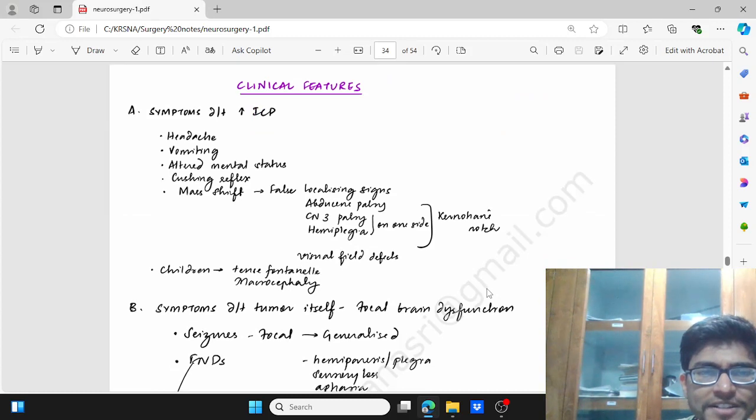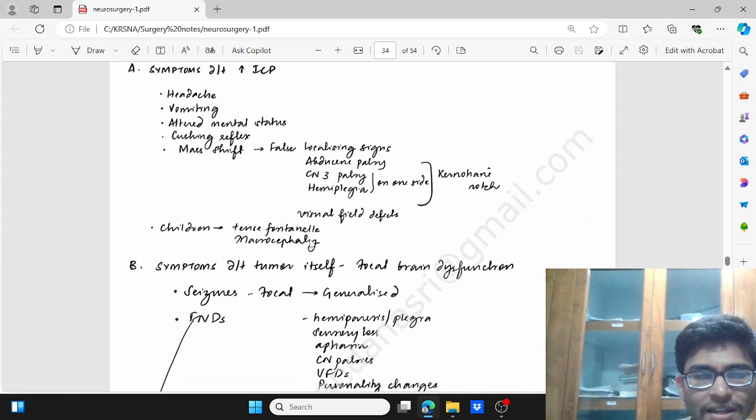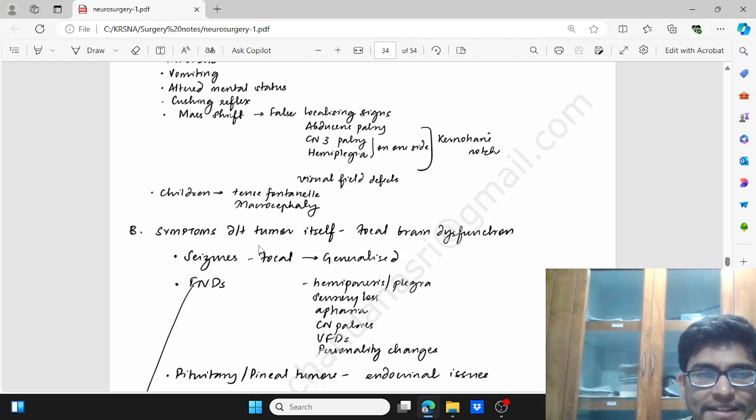Now we see the clinical features. Symptoms of raised ICP are headache, vomiting, altered mental status, Cushing's reflex. Mass shift will result in false localizing signs like abducens palsy, third cranial nerve palsy, hemiplegia involving the Kernohan's notch. Also we'll see visual field defects. In children they will have tense fontanelle and macrocephaly.